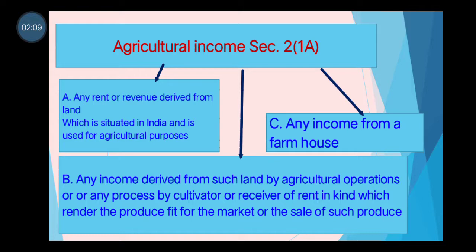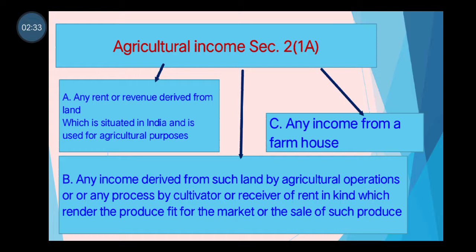So the meaning is given as three items. The first item is A, any rent or revenue derived from land which is situated in India and is used for agricultural purposes. So here the factor is rent or revenue received from a land.